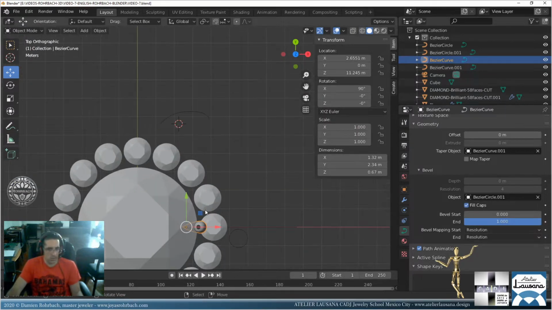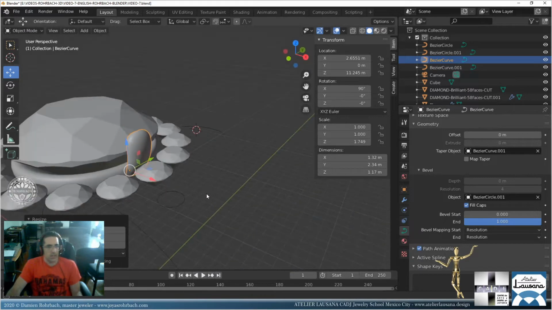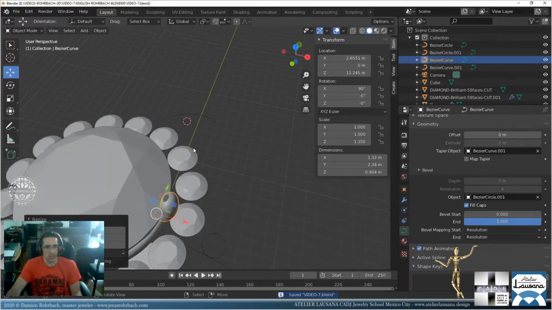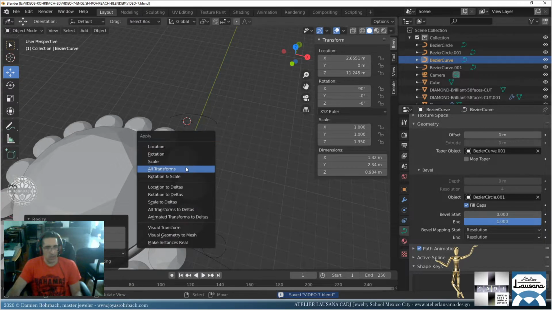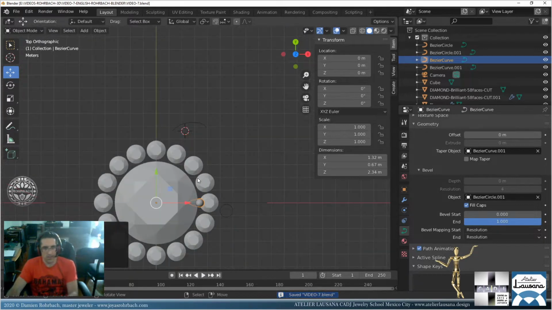Now this, do an S Y. I want it a bit wider. It's a bit too big. Let's just do a 135. Yeah, okay, this is pretty good. Now let's make a Control A, all transforms. Save. Except that one, 135. No, sorry, here, 135.